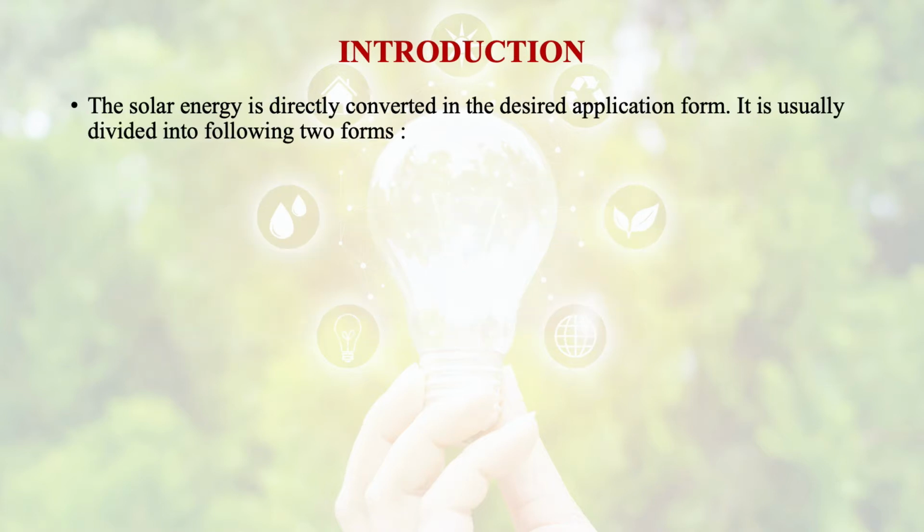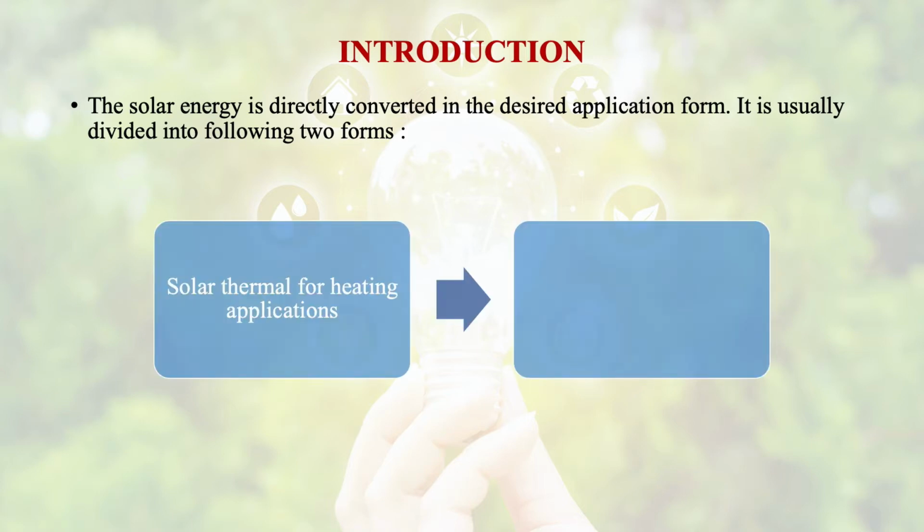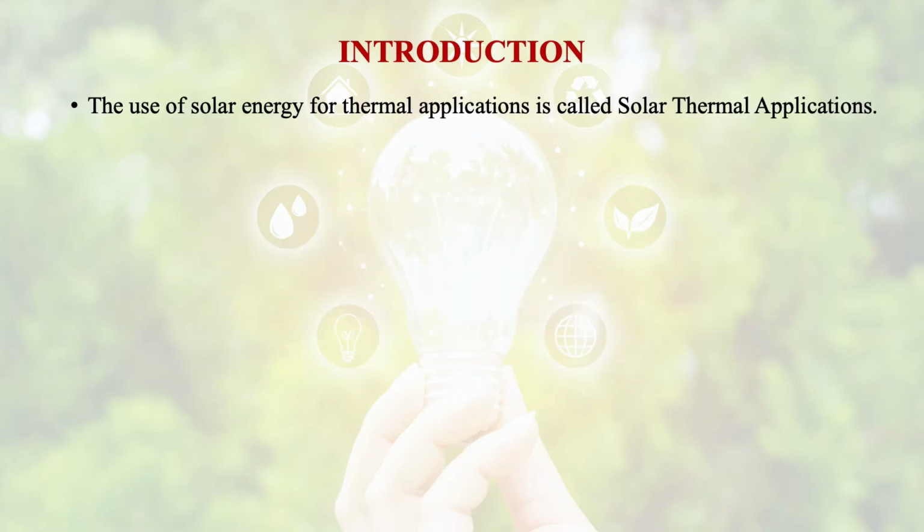Basically, the solar energy is directly converted into the desired application form and is divided as solar thermal for heating applications and solar photovoltaic for electricity generation. The use of solar energy for thermal application is called solar thermal applications.